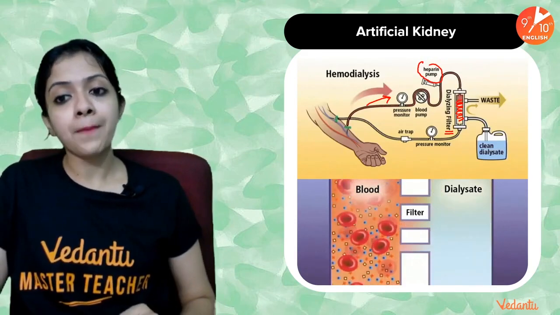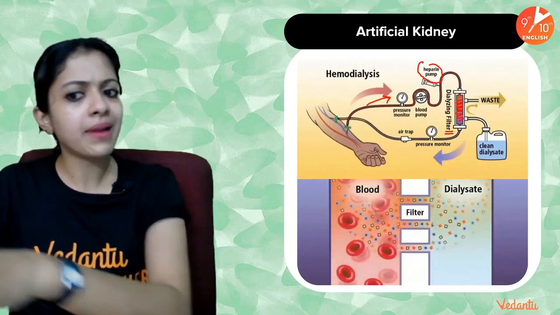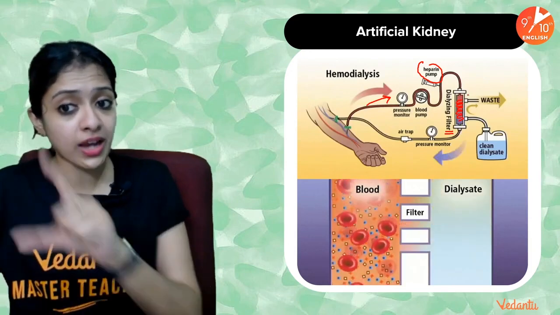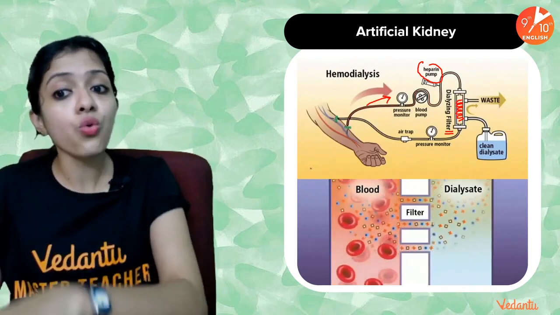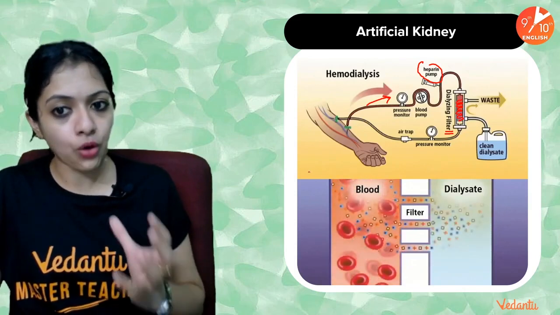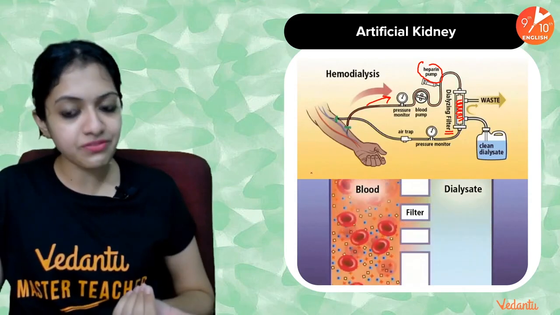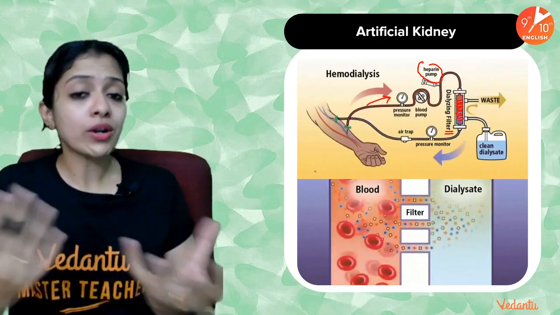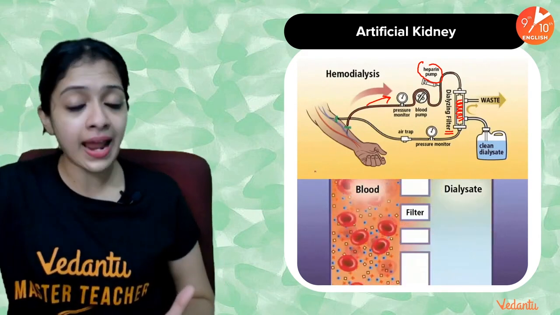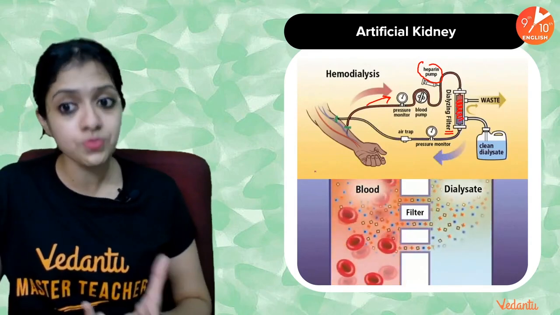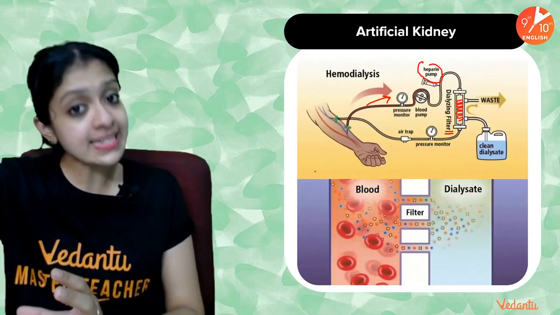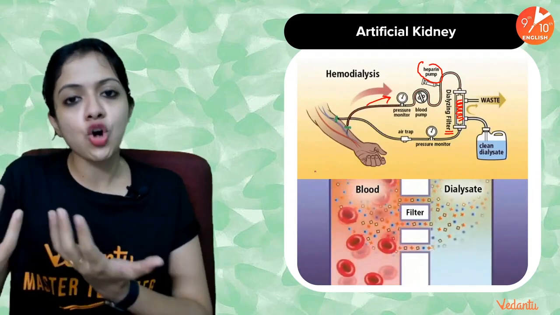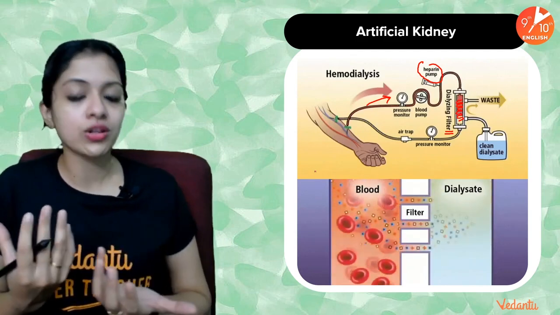Through the dialyzing filter, the blood is passed through, and inside the dialyzing filter, outside these tubes which I have told you about, there is a fluid which is constantly getting filled up. Based on the osmotic differences between the blood passing through these capillary tubes and the dialyzing fluid inside this filter, there is reabsorption and secretion happening constantly.